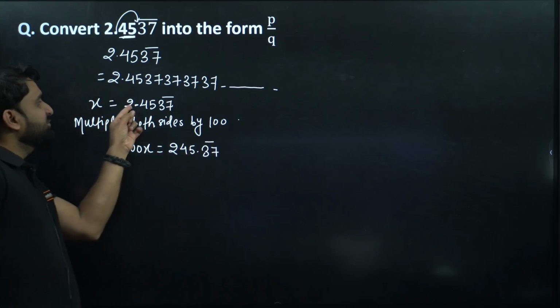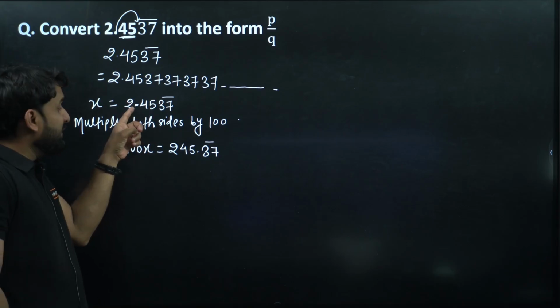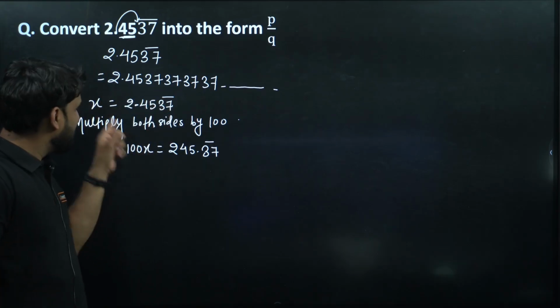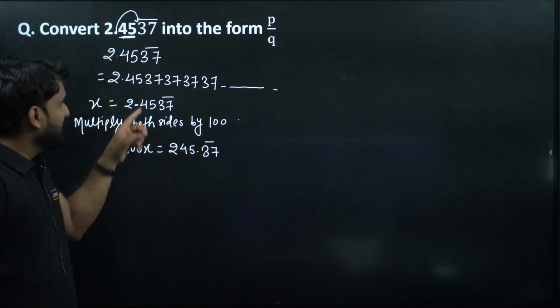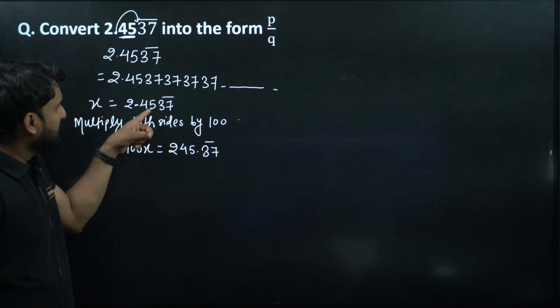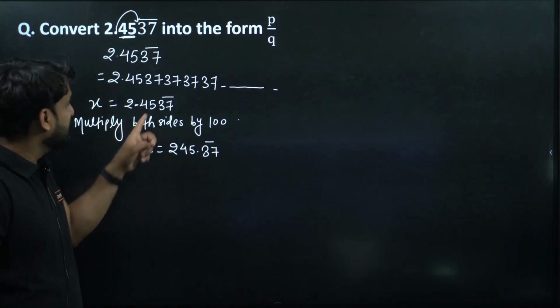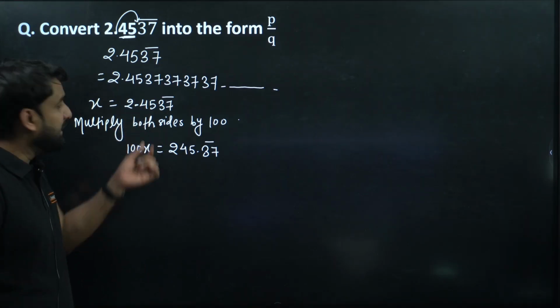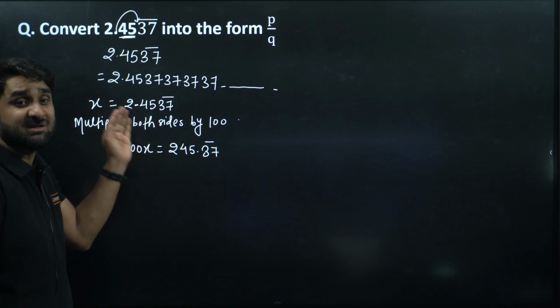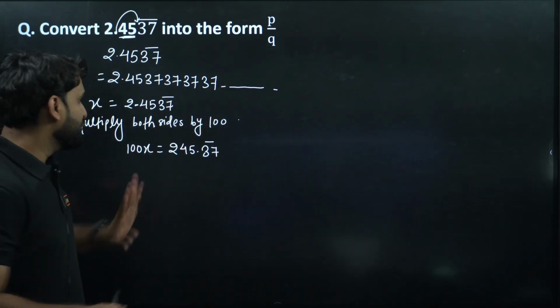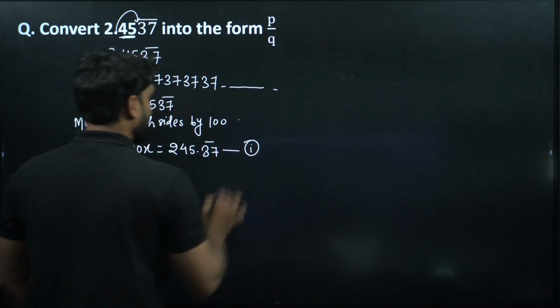We have shifted the point after 2 digits, that's why we are multiplying by 100. If there had been only 1 digit, like 437, we would need to multiply by 10. But here it is 45, and we are shifting the decimal after 2 digits, that's why we multiply by 100. So now we have this equation number 1.